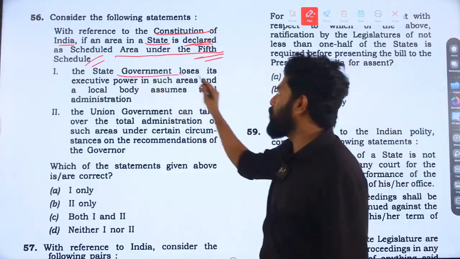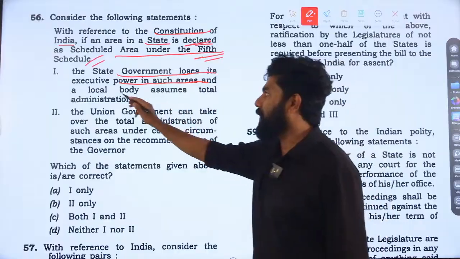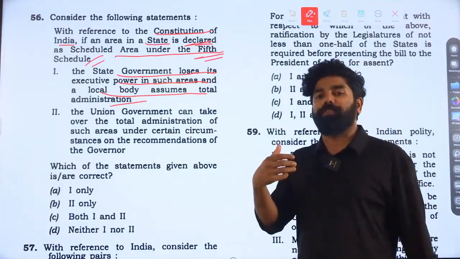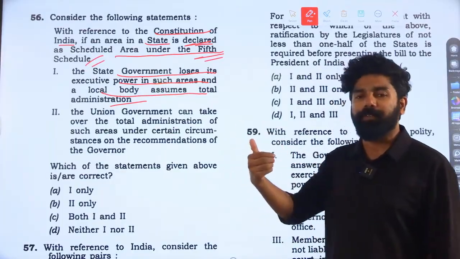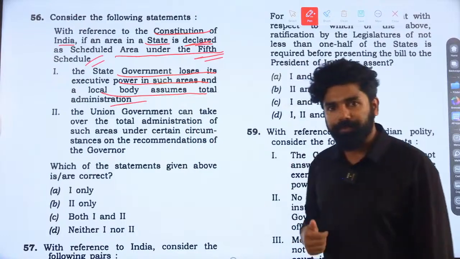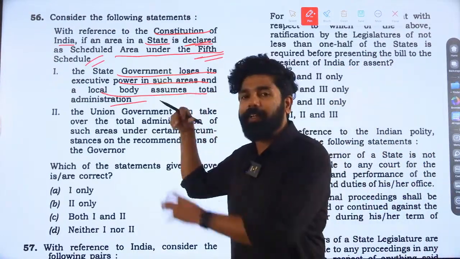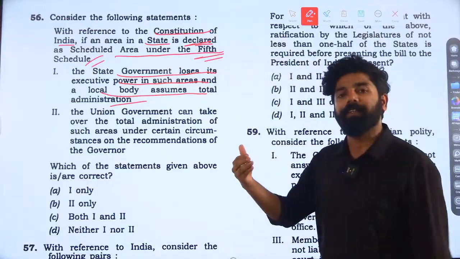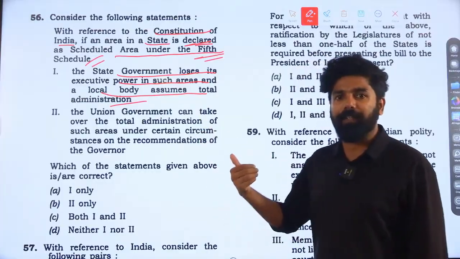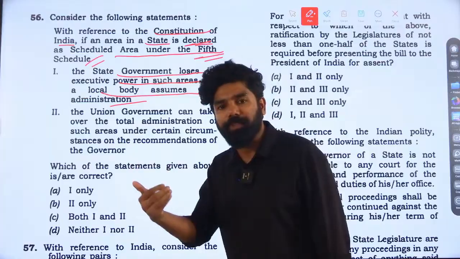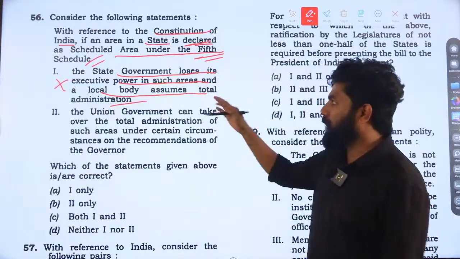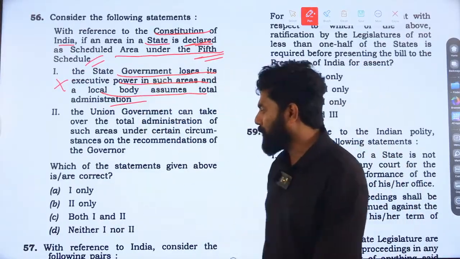The first statement says the state government loses its executive power in such an area and a local body assumes total administration. Under the 5th schedule of the Indian Constitution, there is no such provision. Whenever we declare an area as a 5th scheduled area, the state government does not lose its executive power. Rather, they retain the executive power, and the governor of the concerned state may have certain more powers regarding the modification and regulation of the administration of these scheduled areas. In this case, statement 1 went wrong. It's an extreme statement and also a negative statement. We can eliminate statement 1.